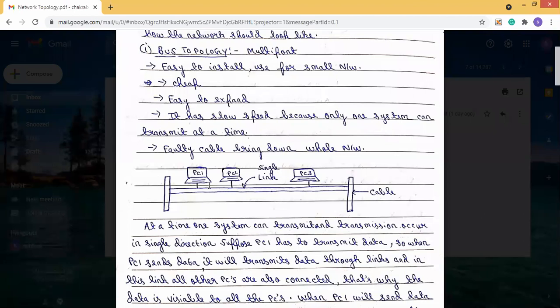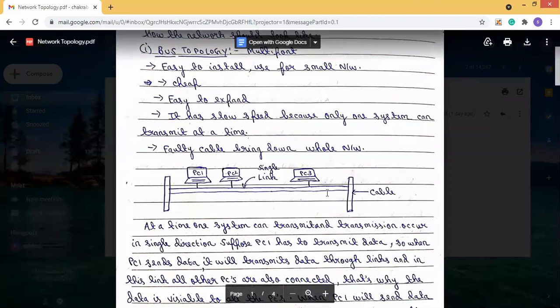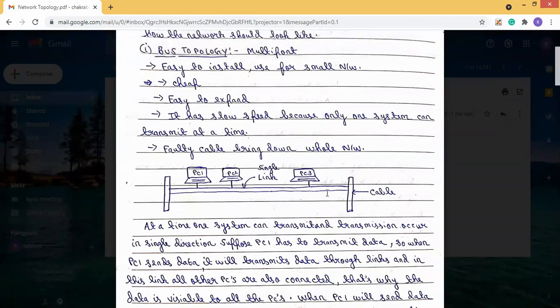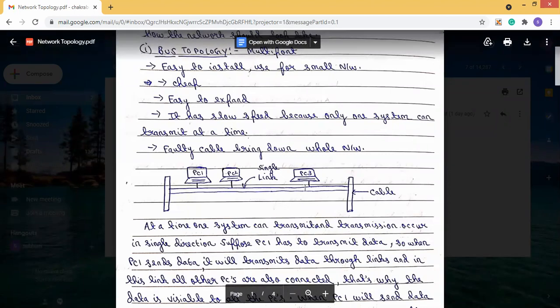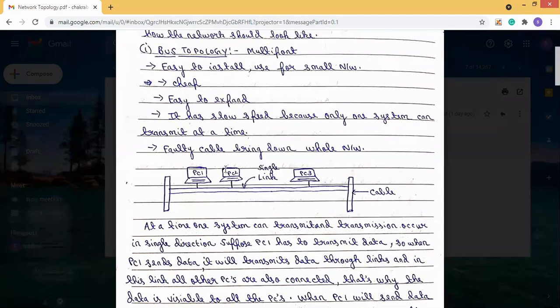Now suppose PC1 wants to send the data to PC3. So PC1 will send the data with a destination address, and this address will be of PC3. The data will travel through this single link.